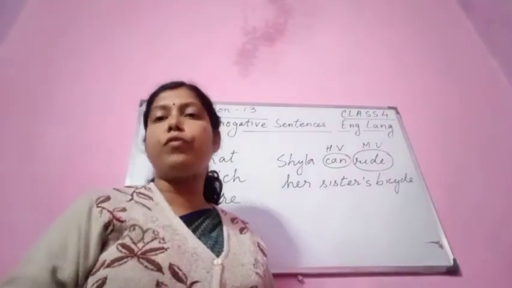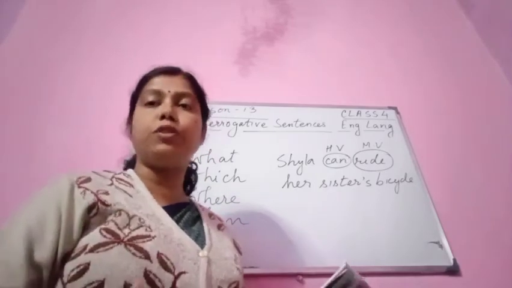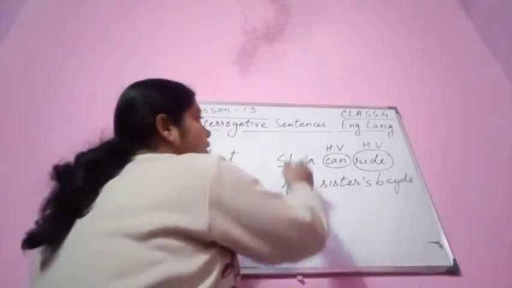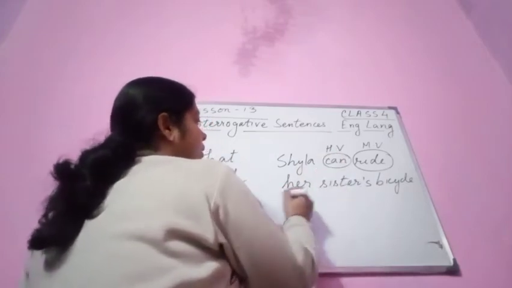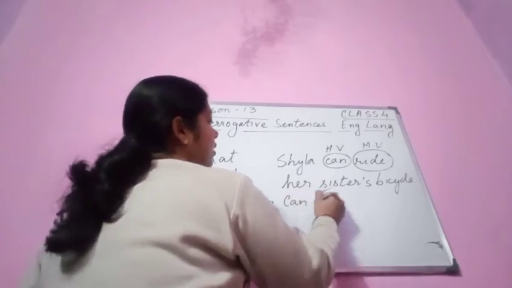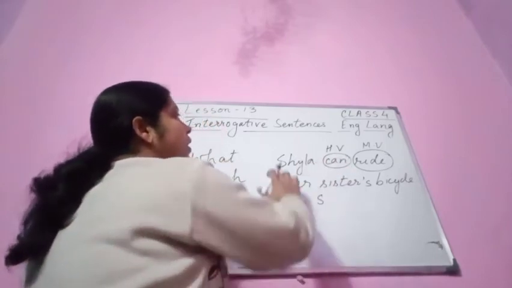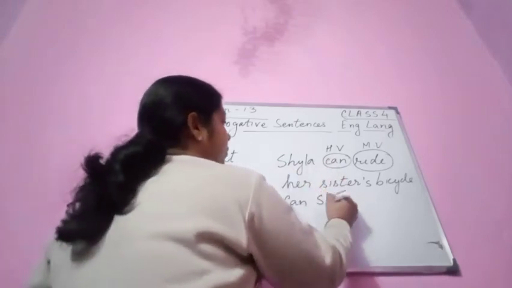Now how are we going to frame a question using this? Here we are going to learn how to frame questions. We start with the helping verb: can. Then the subject will come, Shaila.